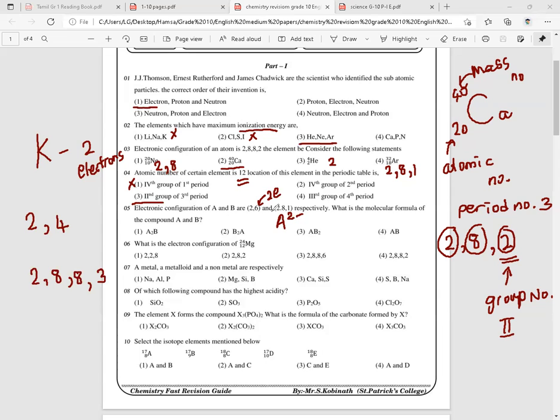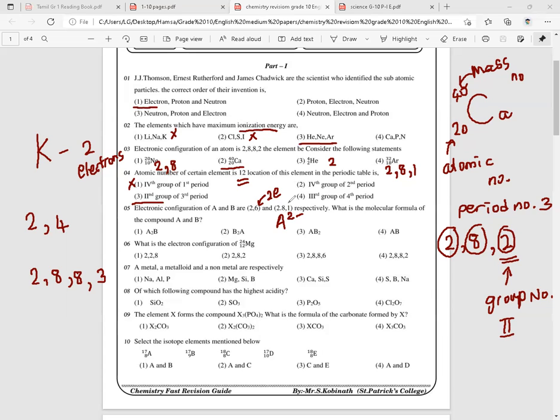B, when you look at the electronic configuration of B, the outermost energy level is having only 1 electron. So rather than gaining 7 electrons to gain the octet condition, it can lose 1 electron, right? By losing 1 electron, it will gain the stability.